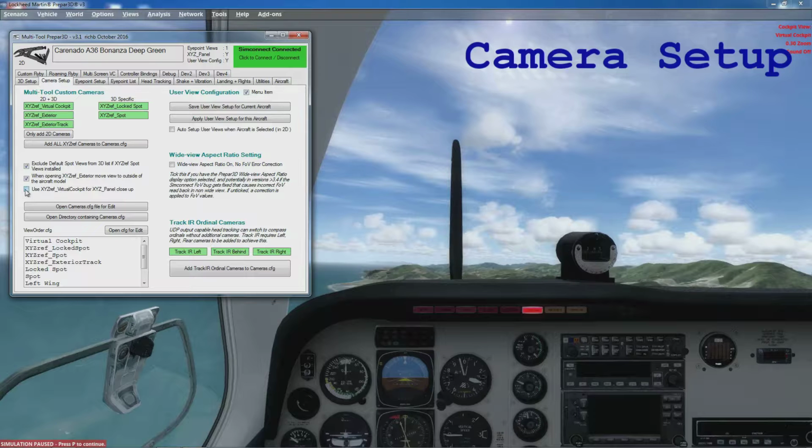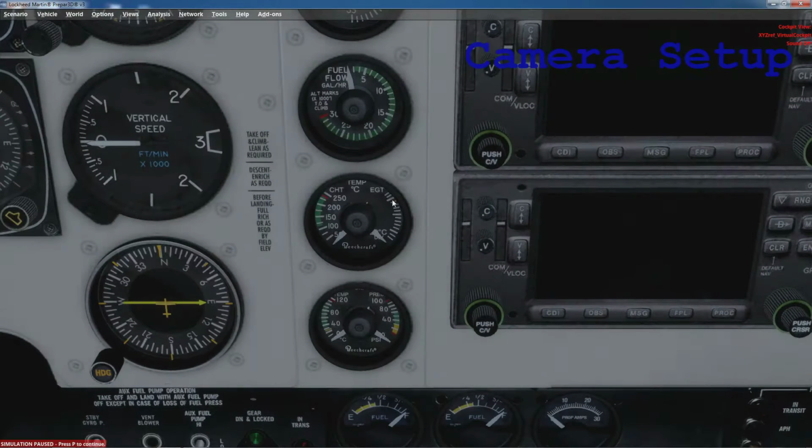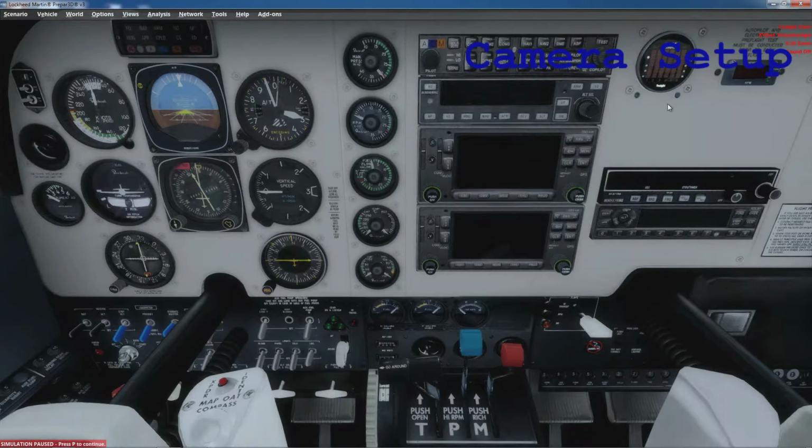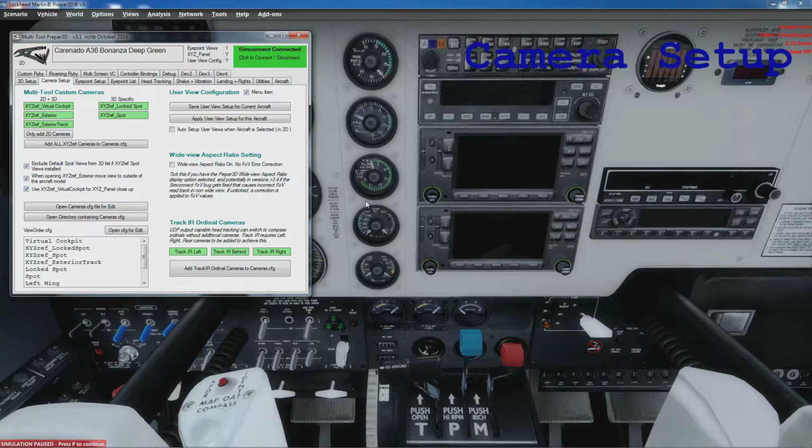So the third tick box is if you've defined a close-up of your instruments, which I've called XYZ panel. So I'll pull that up now. So like this is the one I've got defined for this aircraft. If the tick box was ticked, then it would use the custom camera as a basis for this rather than your normal virtual cockpit camera. The benefit of using the XYZ ref virtual cockpit is the momentum effect has been taken out of that one, so you won't get turbulence affecting this close-up view of your panel.